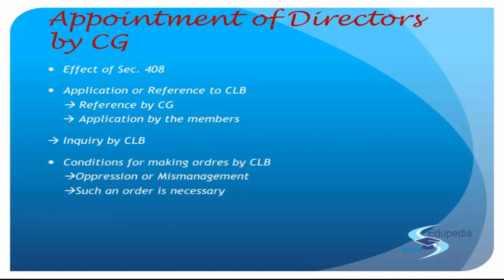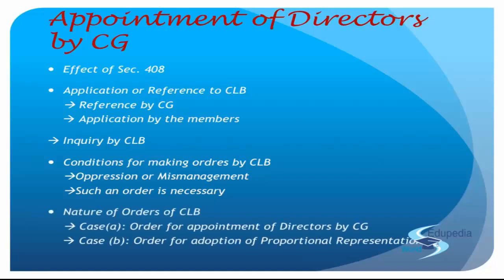If required, then they direct the central government to appoint the nominee director, or else they may also ask the company to go via the method of preferential allotment or proportional representation, and via that they appoint a director. And if they are taking some time in that, to fill up that time gap they will ask the central government to appoint somebody for that time frame.